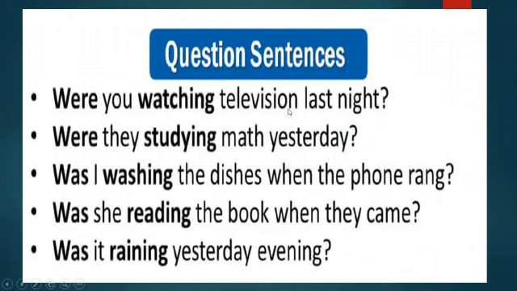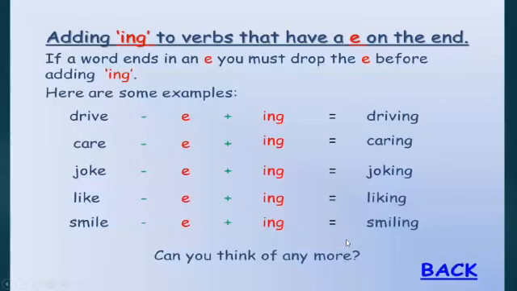Were they studying math yesterday? Was I washing the dishes when the phone rang? Was she reading the book when they came? Was it raining yesterday evening? These are examples. And here we have some spelling rules in adding ing.